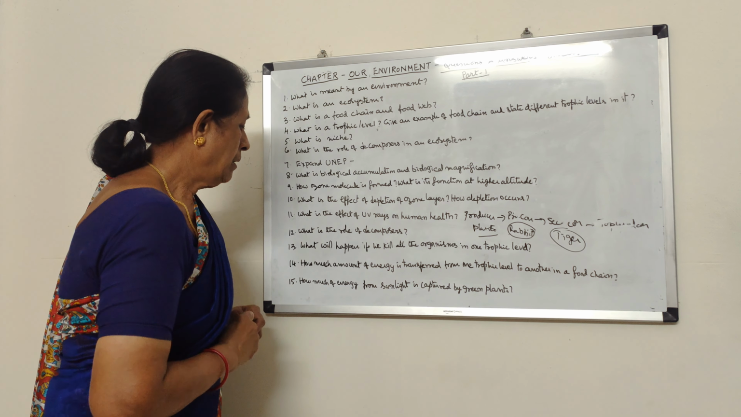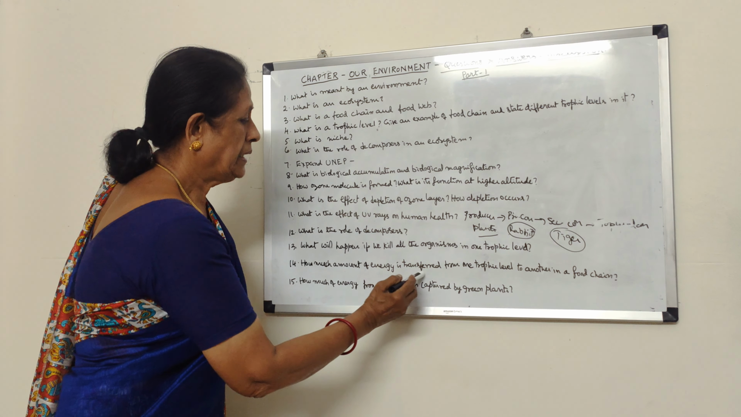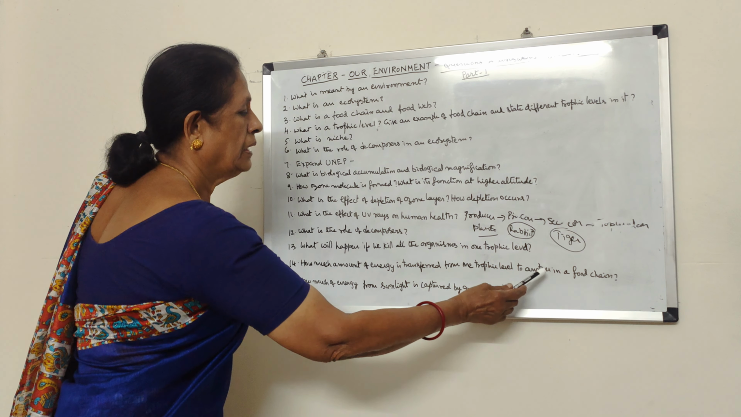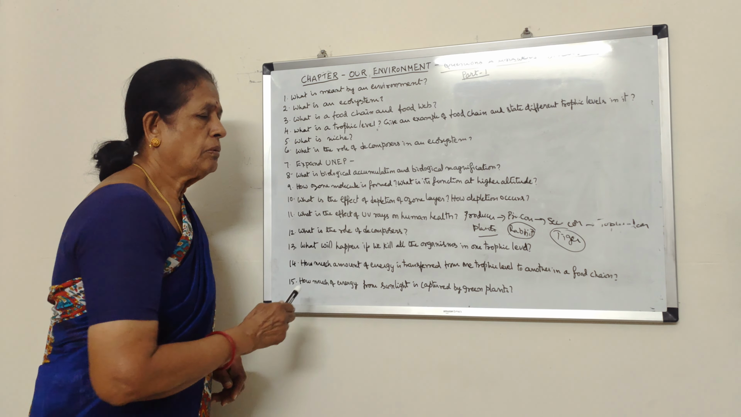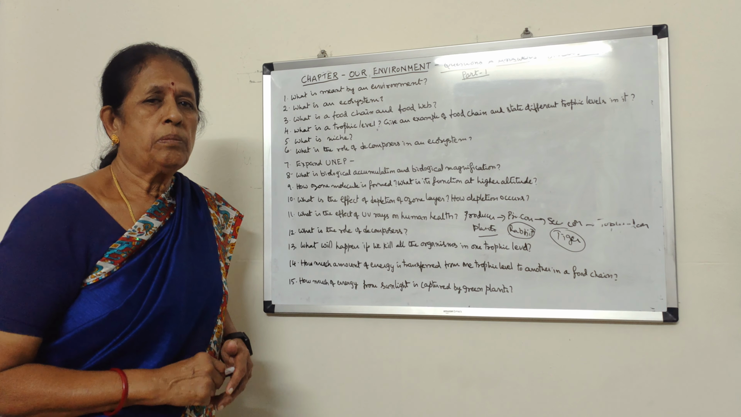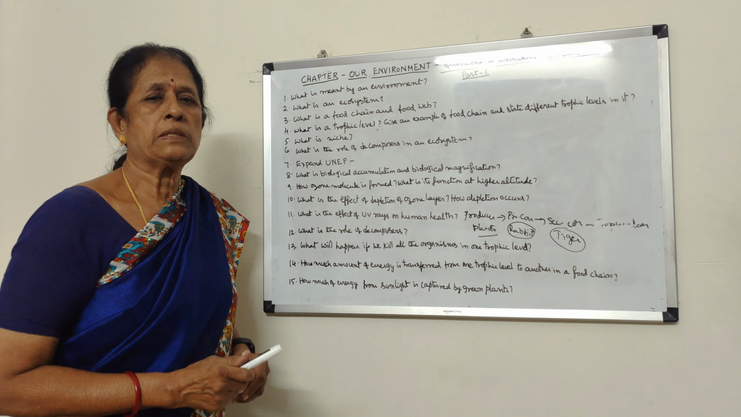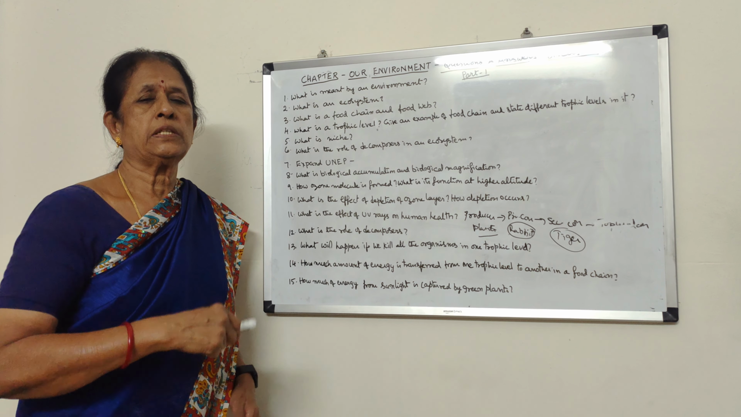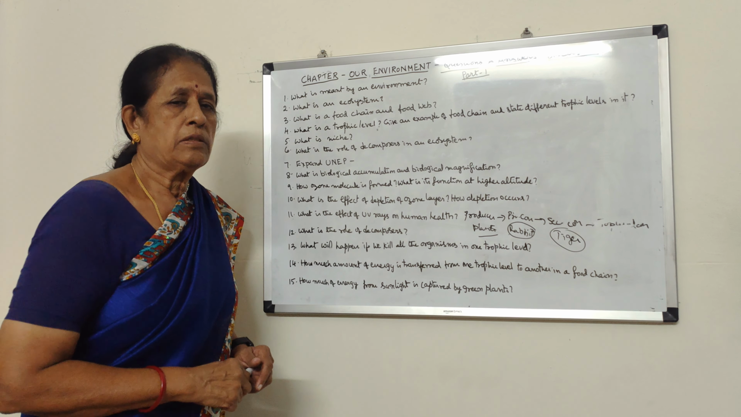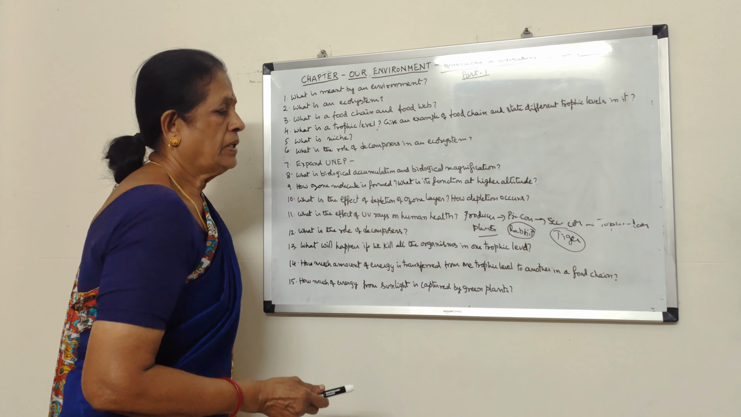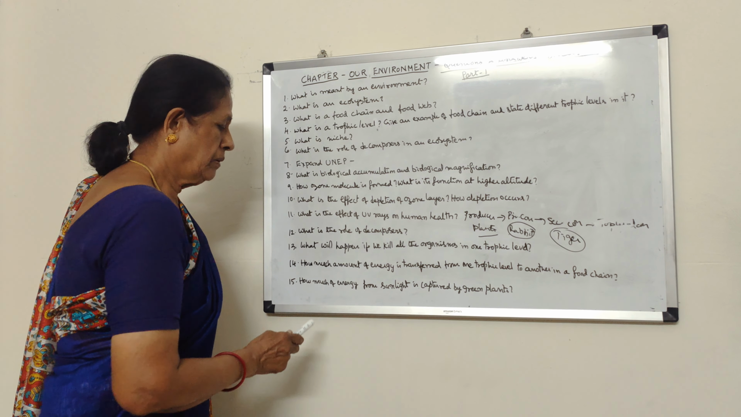Okay, and how much amount of energy is transferred from one trophic level to another trophic level in the food chain? Only 10% of energy, that is biomass, the organic substance that is present in an organism which can be converted into energy. Only 10% of energy is transferred from one trophic level to another trophic level.